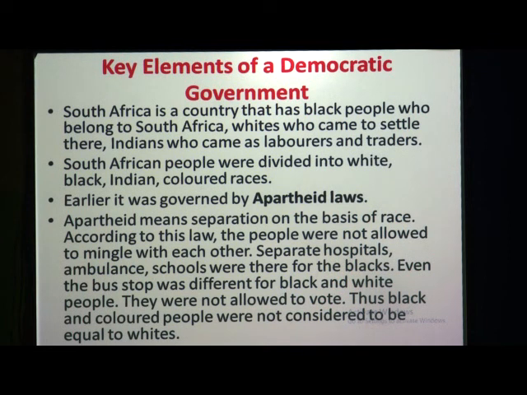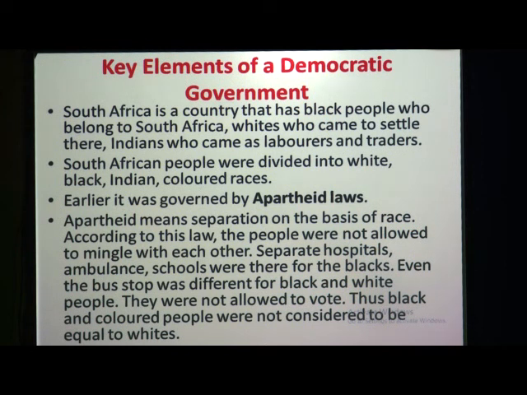According to this law, the people were not allowed to mingle with each other. The people were not allowed to mix with each other. There were separate hospitals for black people and for white people. Even the ambulances were different for different types of people.